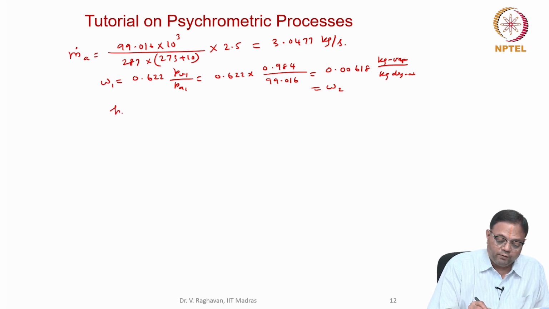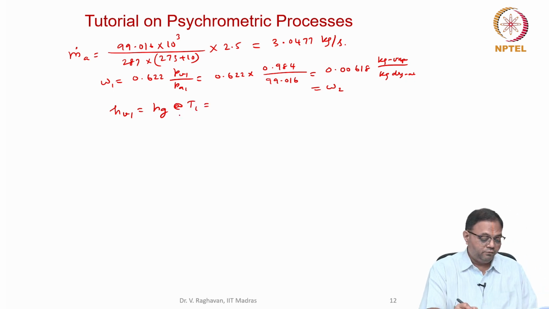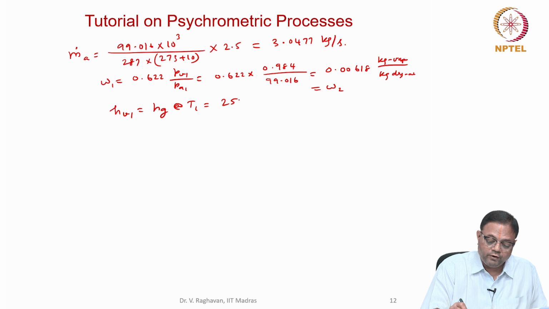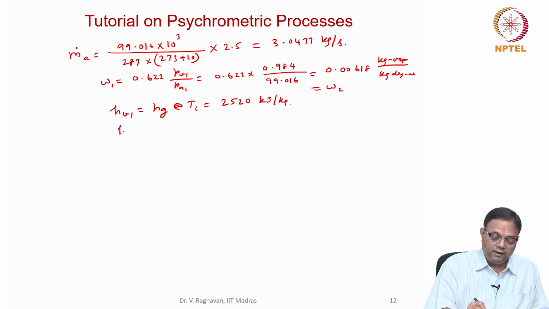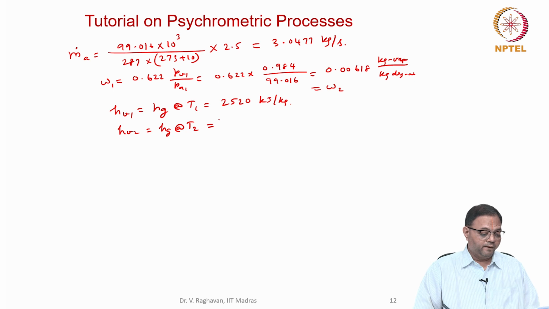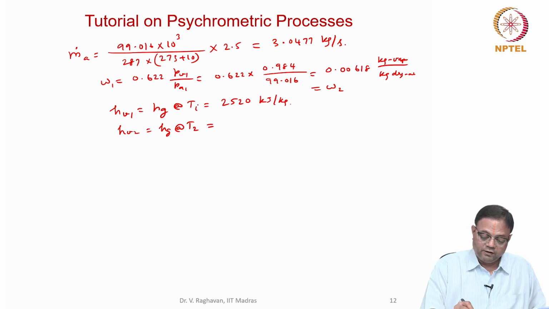Now HV1. HV1, as I told you, is Hg at T1. From the tables I get this as 2520 kilojoule per kg. Similarly, HV2 will be equal to Hg at T2. T1 is 10 degrees and T2 is 30 degrees.